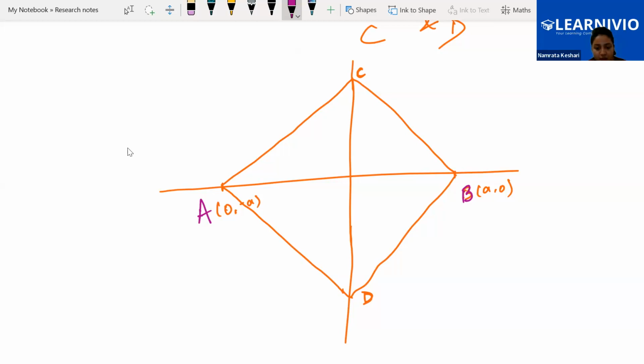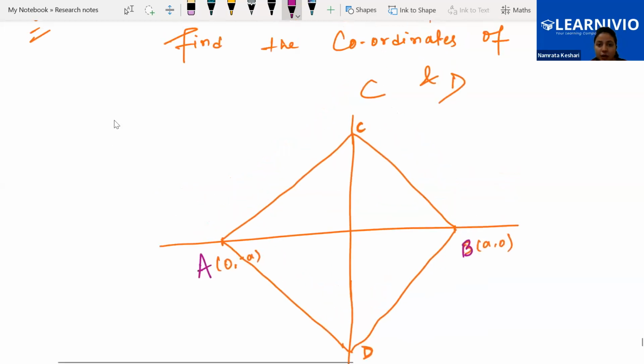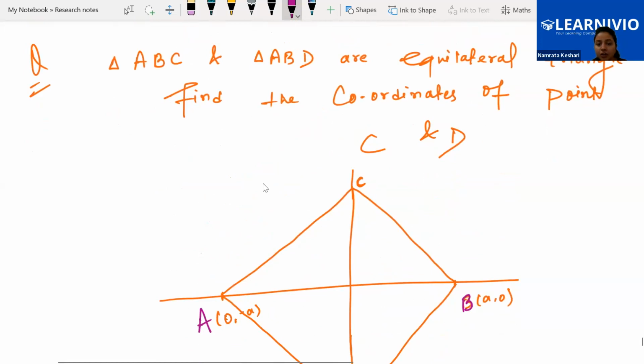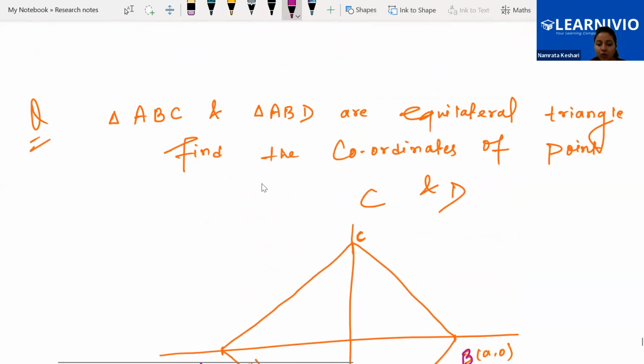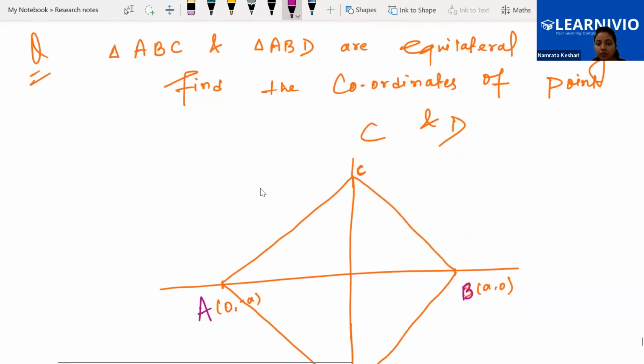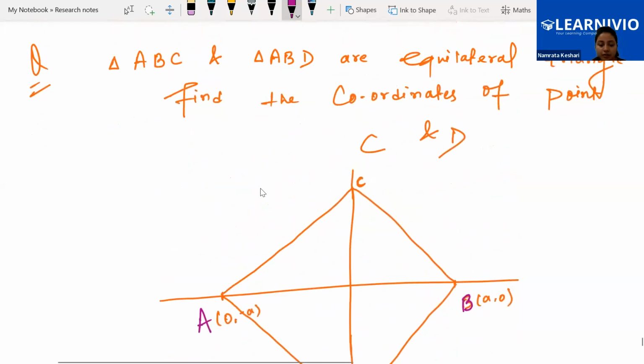Just give me a second. Meanwhile, you think about it. ABC and ABD are equilateral triangles. Find the coordinates of points C and D. Think about it. Let me know what can be done over here. The figure is here. Both upside and downside, it's an equilateral triangle.